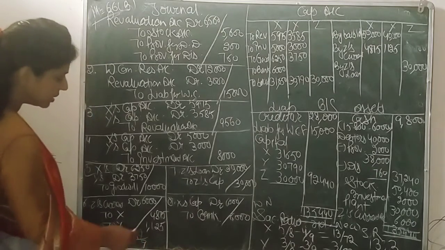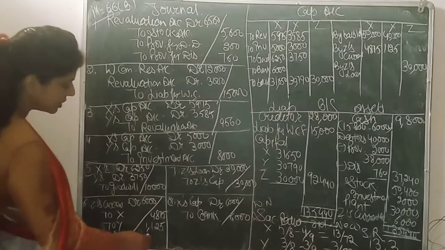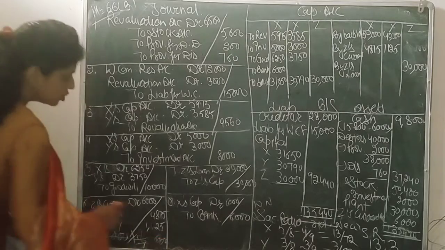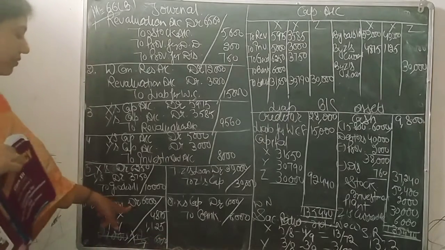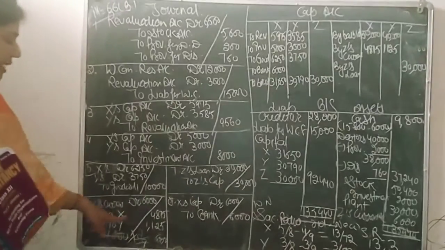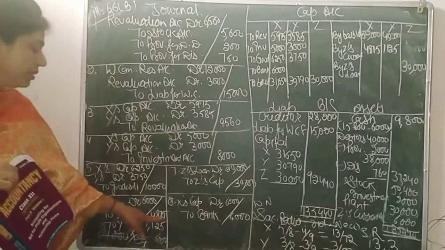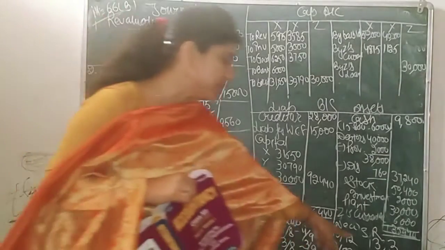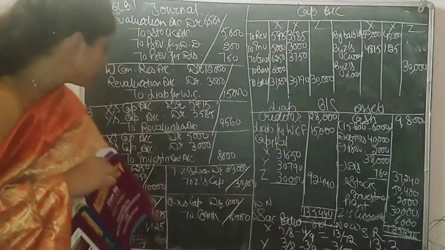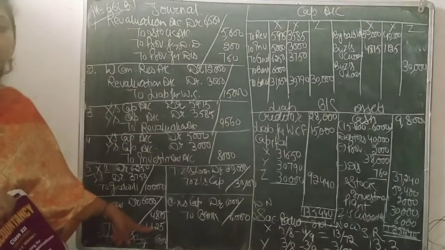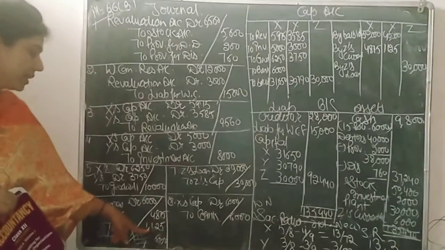The goodwill of the firm is 27,000 and Z will be admitted for 2/9 share. So 27,000 multiplied by 2/9, 9 3s are 27, that means 6,000. So Z's current account should be debited with 6,000 to X's capital and Y's capital in the sacrificing ratio, that means 13:3. So this goodwill should be divided in 13:3. I hope it is clear.